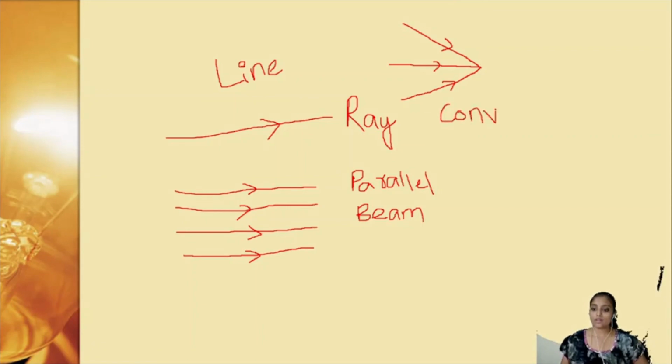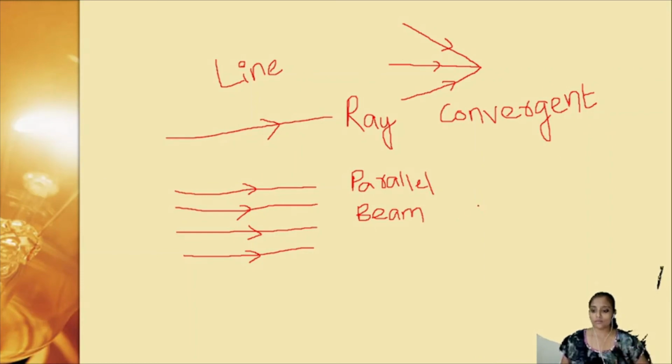This is because the light rays are meeting, they are converging. So light from different directions meets at a single point. We call it a convergent beam of light.